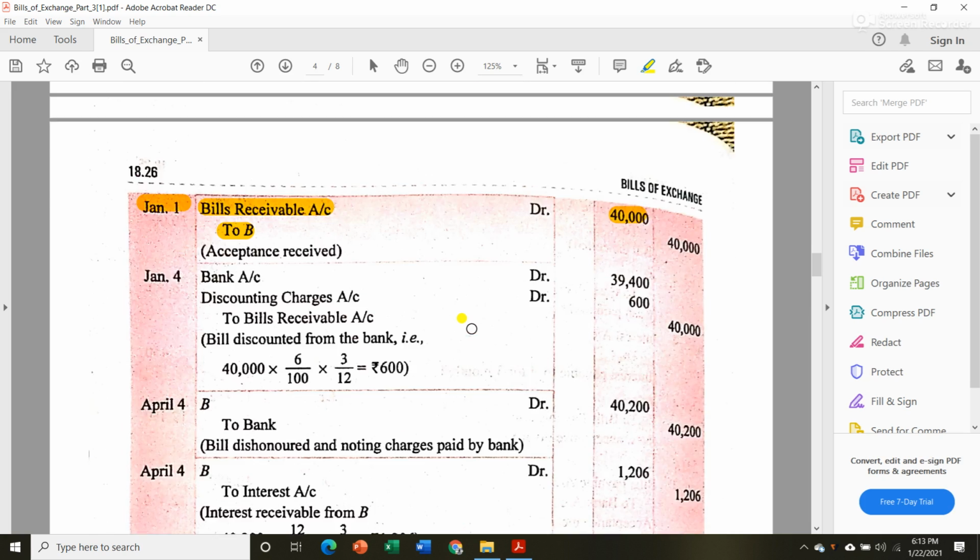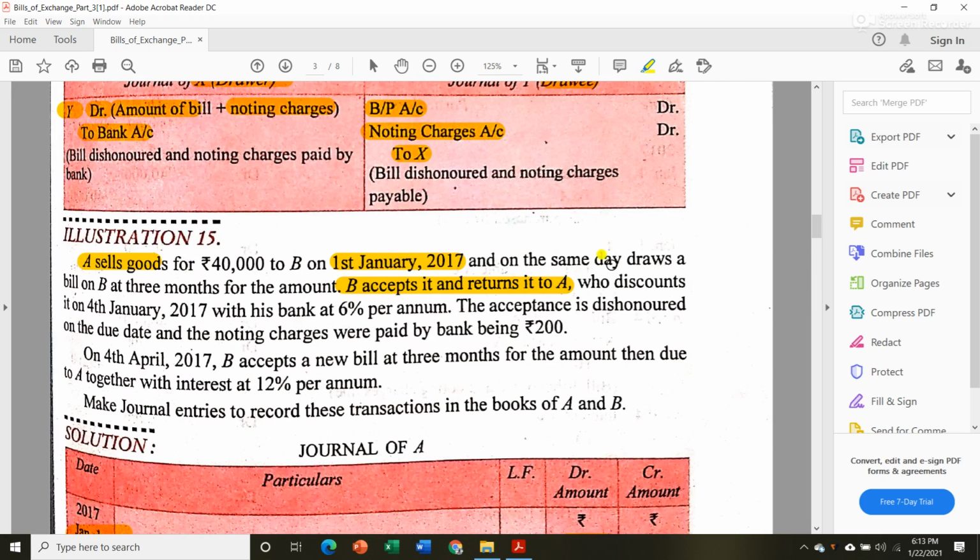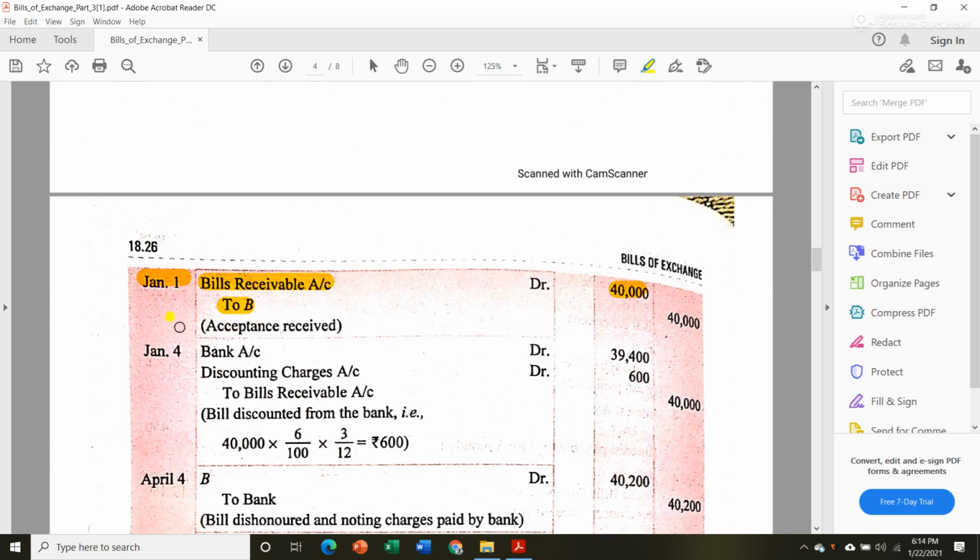Then next, A discounts it on 4th January 2017 with his bank at 6% per annum. Now this 6% is the discounting charges. Okay, remember the transaction took place on 1st January, but he discounted it on 4th January. So the next entry will be on 4th January in the book of A only.